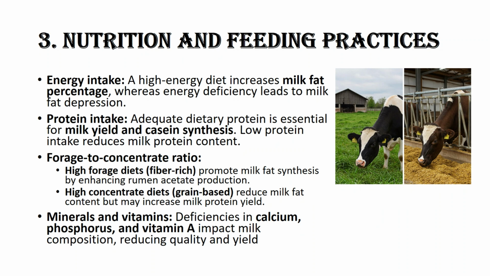Forage to concentrate ratio. High forage diets promote milk fat synthesis by enhancing rumen acetate production. High concentrate diets reduce milk fat content but may increase milk protein yield. Minerals and vitamins. Deficiencies in calcium, phosphorus, and vitamin A impact milk composition, reducing quality and yield.